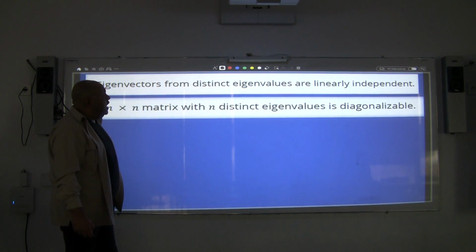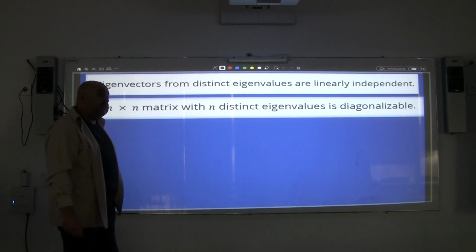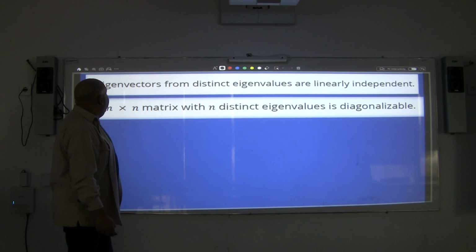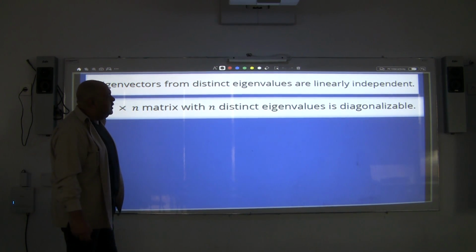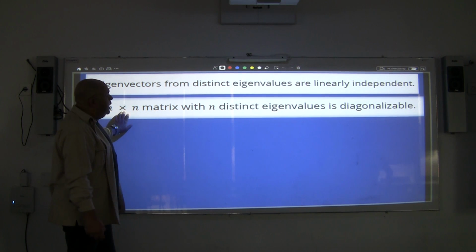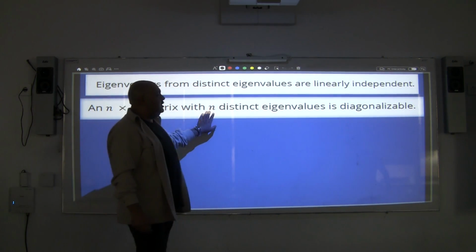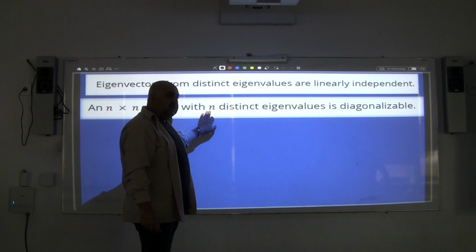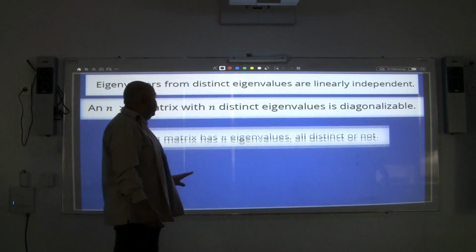Eigenvectors from distinct eigenvalues are linearly independent. This is really a very remarkable remark. Eigenvectors from distinct eigenvalues are linearly independent. Also, an n by n matrix with n distinct eigenvalues is diagonalizable. There is no question about this.